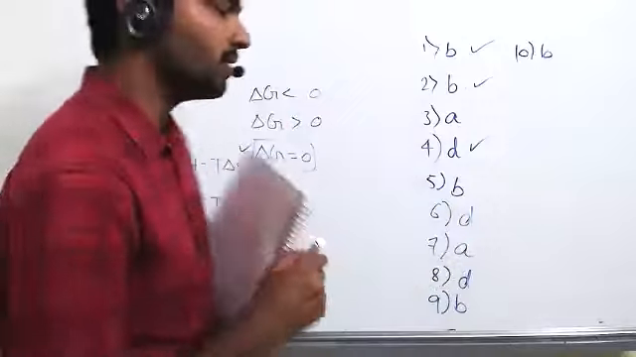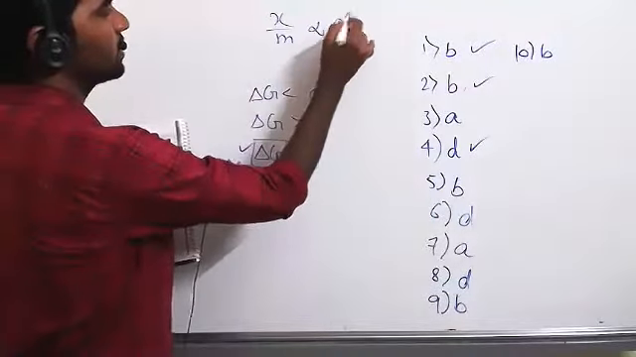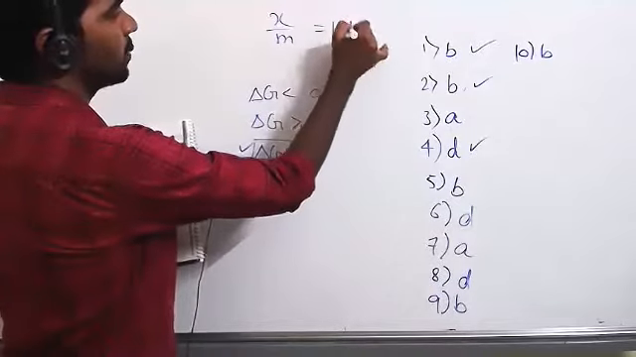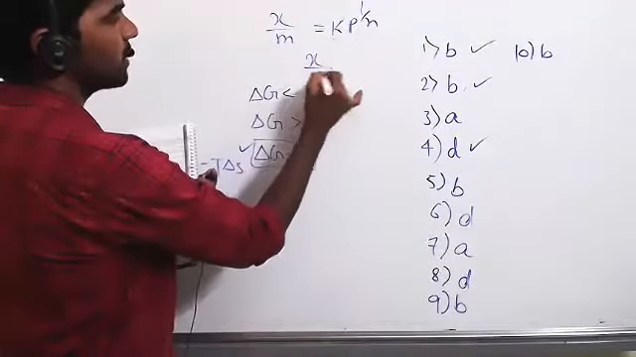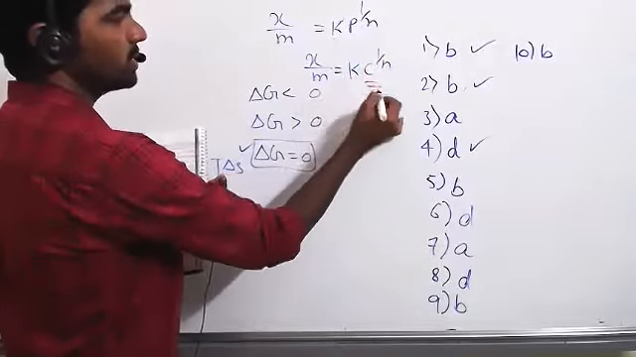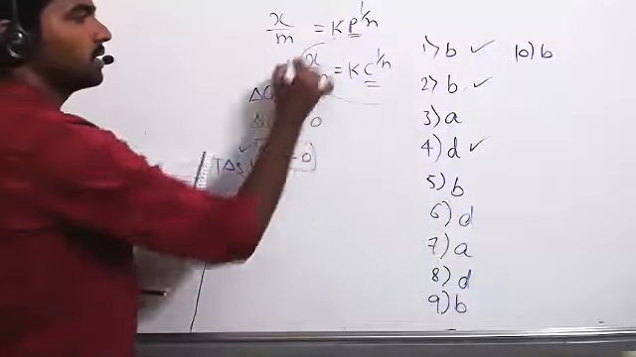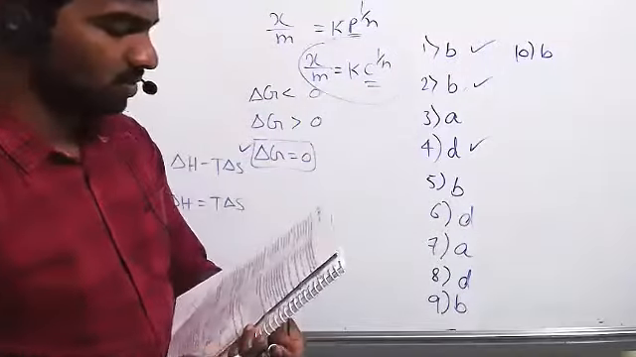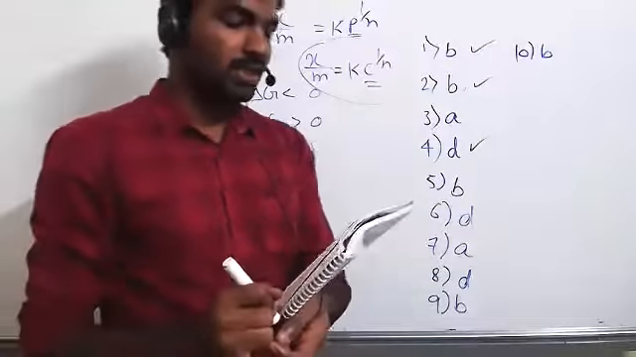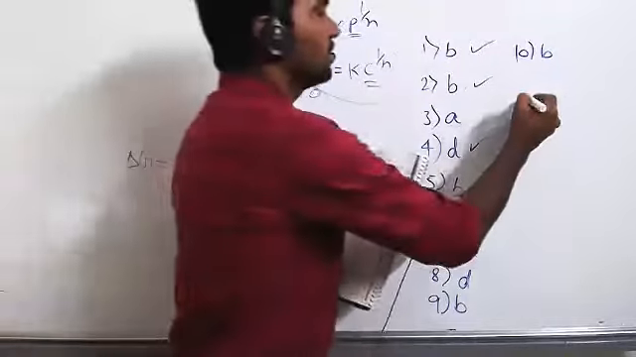So in gaseous phase, x by m we are writing directly proportional to P, right? This one is equal to K, P power 1 by n. In solution phase, x by m is equal to K into C power 1 by n we are writing. So C is here concentration, P is here pressure. Option A, the decrease in amount of adsorbate in solution. Option B, increase in amount of adsorbate in solution. Option B is correct.